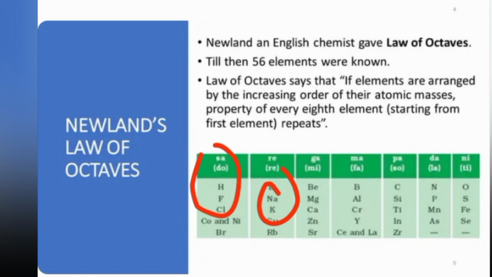Now, Newland divided the elements into horizontal rows of 7 elements each, which is shown in the table that you can see on the screen. And the important point, as I already told you, is that noble gases were not known at that time. That is why noble gases are not mentioned here. Hydrogen, helium is not there, then lithium, beryllium, boron, carbon, nitrogen, oxygen, fluorine, neon is not there, sodium, magnesium, aluminum, silicon, phosphorus, sulfur, chlorine, argon is not there, potassium, calcium. Okay, so this is what he thought.